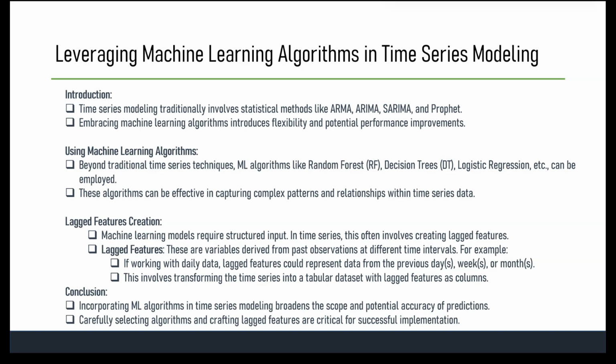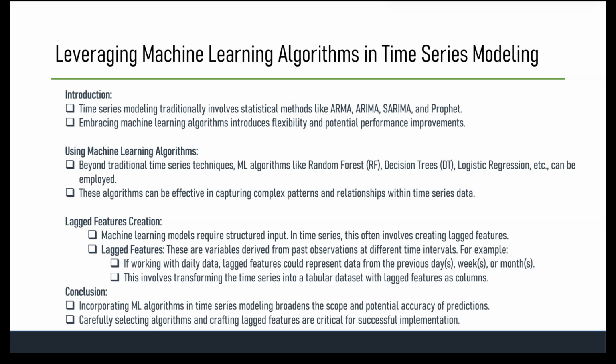These models inherently consider the lagged features based on autoregressive AR and moving average MA terms, and in the case of SARIMA, seasonal lag as well. The user generally specifies parameters like P, Q, D in the ARIMA model. P is for autoregressive order, Q is for moving average order, D is for differencing order.